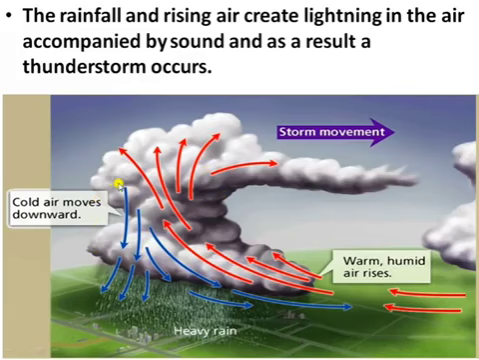Then they freeze and fall down. So the swift falling of water droplets and upward rising of unstable warm air creates the lightning and thunder, that is called a thunderstorm. Thunderstorms can be dangerous as lightning can cause fire and damage to buildings and property.